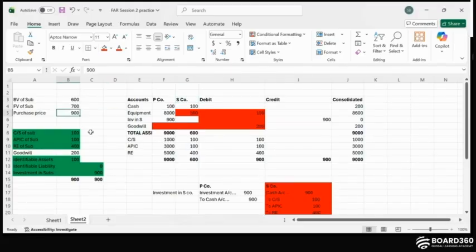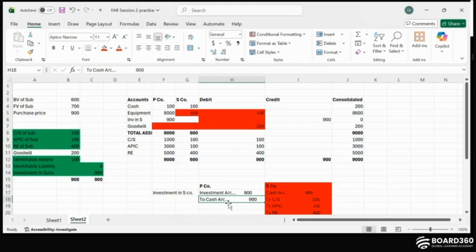So by this, what we understood is $100 is because of the fair market value increase, the excess fair market value, and $200 was the goodwill of the S company, for which P company has paid an extra amount, right? So the journal entry in P company, obviously, P company has invested $900. So the journal entry is investment account 900 to cash account 900, right? So this was the only journal entry made at the time of acquisition.